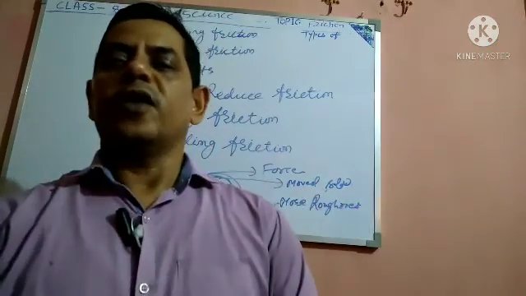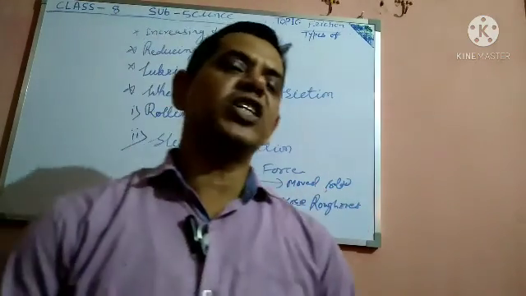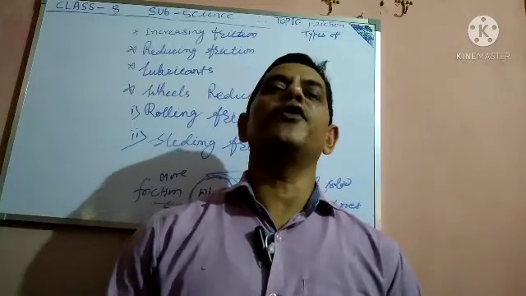Rolling friction and sliding friction depend on the contact area.